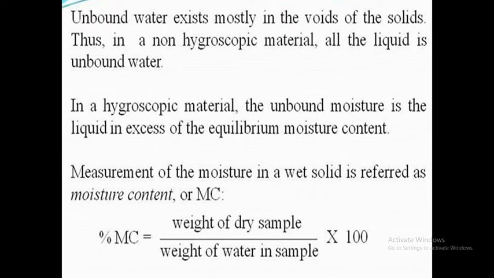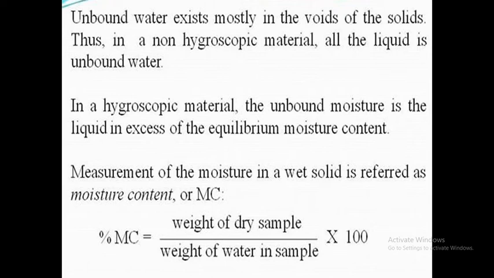What is non-hygroscopic? Does not absorb moisture internally into the pellet. What are the examples of non-hygroscopic material? Polystyrene, polyethylene, polypropylene, metal powder, glass granules. These are the examples of non-hygroscopic material. In a hygroscopic material, the unbound moisture is the liquid in excess of equilibrium moisture content.